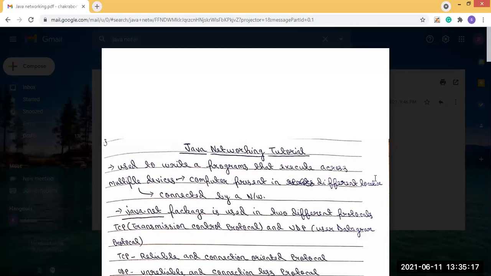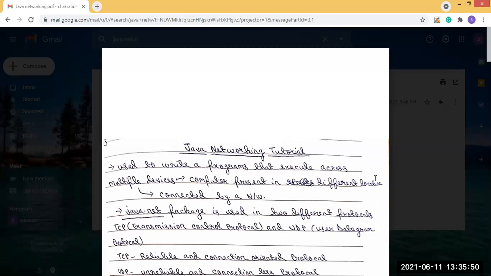So if we write a program in Java networking, it will be executed across the multiple devices because they are connected with a network. That means we write a program in one system, and it may be able to execute in another system also because they are connected in a network.